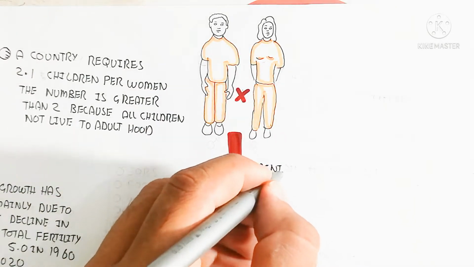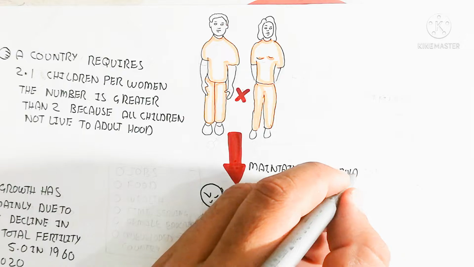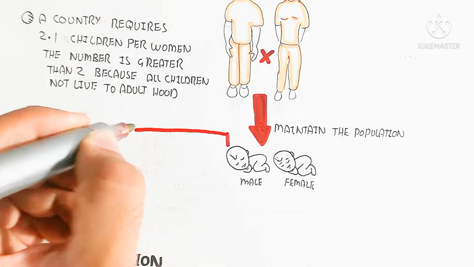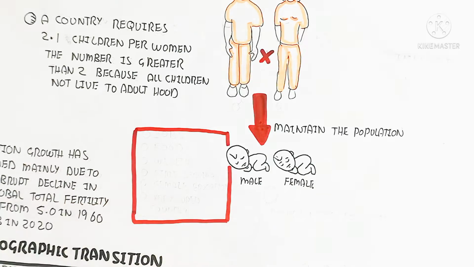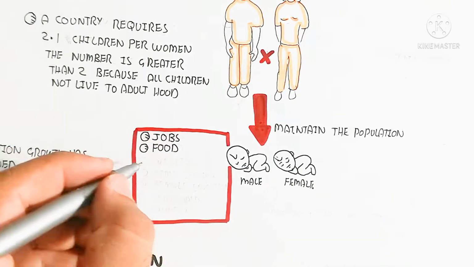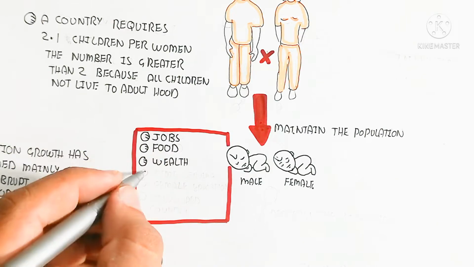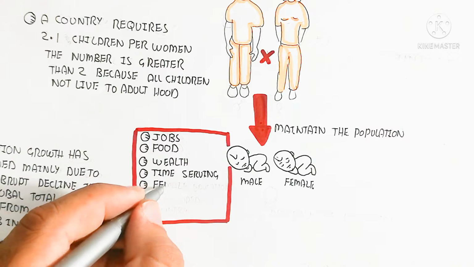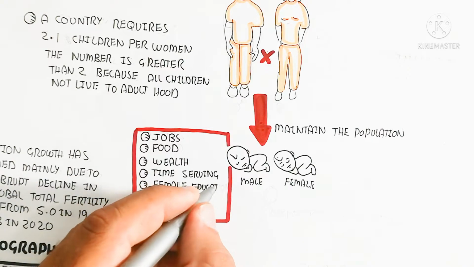In this way the inhibition will occur due to some factors, and maintain the population due to the two individuals, but in this case jobs, food, wealth, time, serving, female education, developed country, which will inhibit these two individuals, male and female, for example.